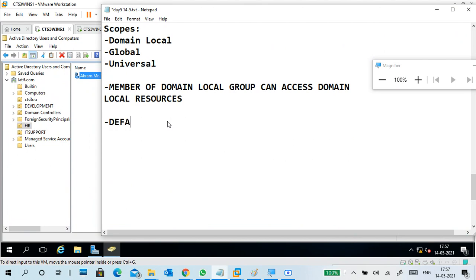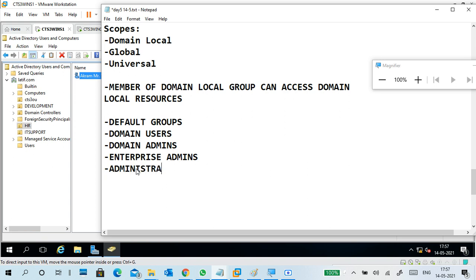So let me write those groups. There are default groups, special groups, specific groups, like admin groups. Mainly default groups are admin groups, like domain users group, domain admins group, enterprise admins group, administrators.